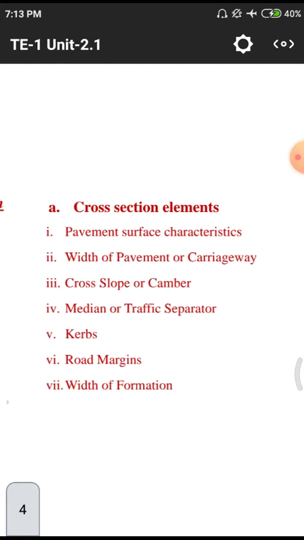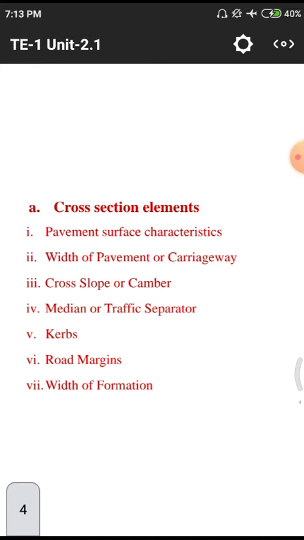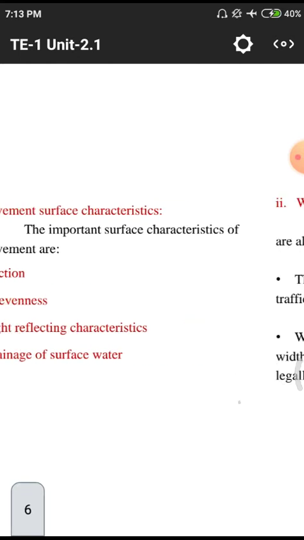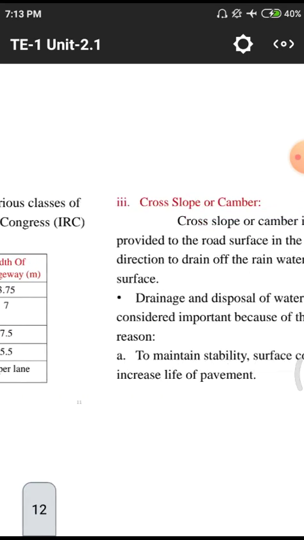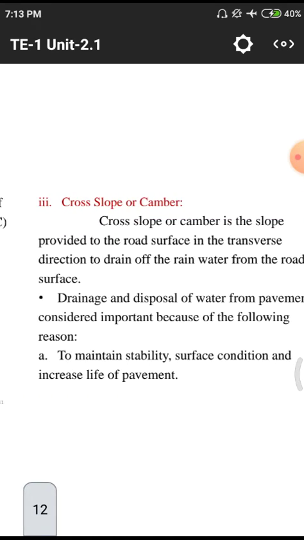Those are in the cross-sectional element. We have pavement surface characteristics, width of the pavement, cross slope, median, curves, road margins, and others. One is the width of the formation. Of those 7 points, we discussed the first and second points in the previous class. So today we will discuss cross slope and camber.